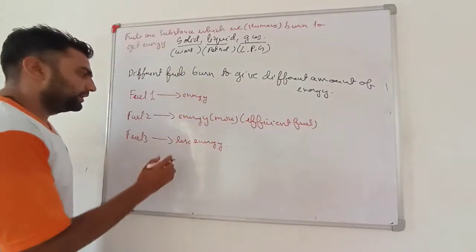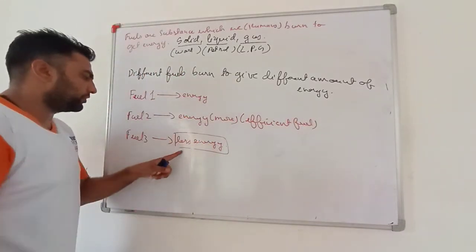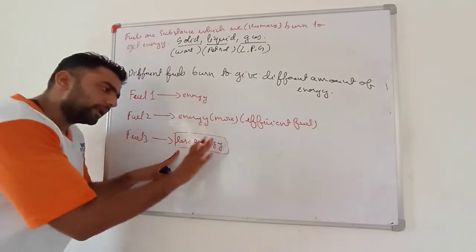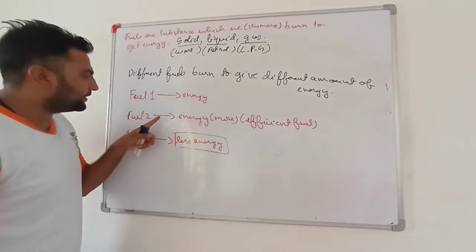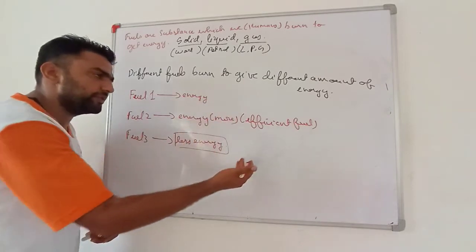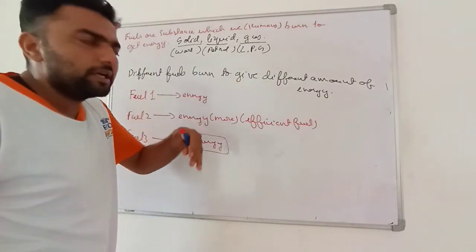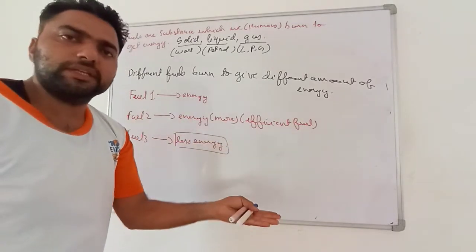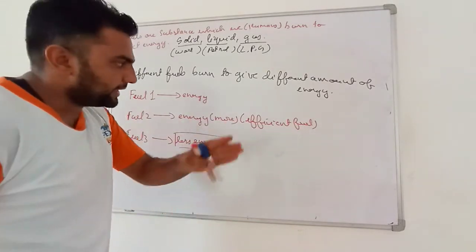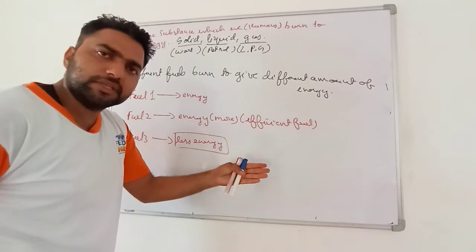See, this is giving the least amount of energy, so this fuel is less efficient. This is giving more energy, this is more efficient. Basically, more is the amount of energy, more is the efficiency. Less is the amount of energy, less is the efficiency.